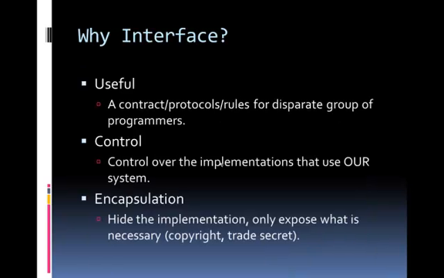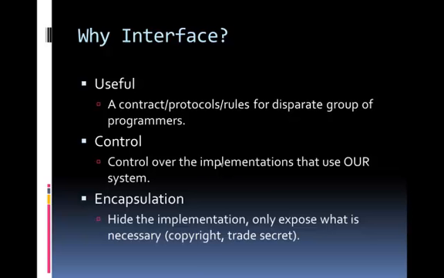So why do we use interfaces? Number one, it is useful because it sets a contract or a protocol, a set of rules for different groups of programmers to follow. Without this set of rules, the different groups of programmers will have a harder time to be organized and to be in sync with each other. And number two is control. It gives the owner of the system control over the implementations that use the system.